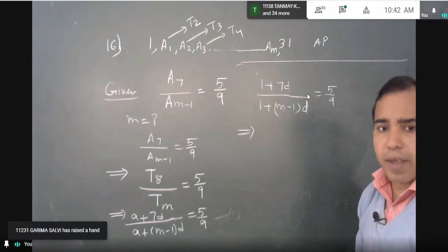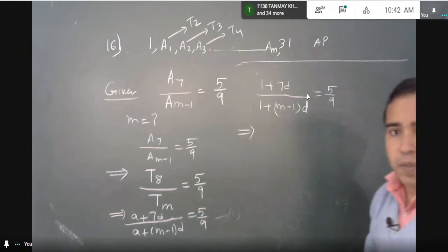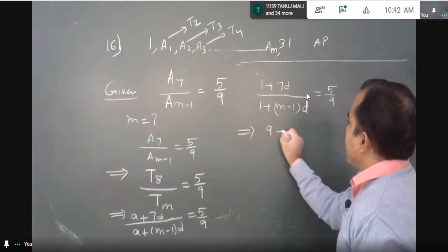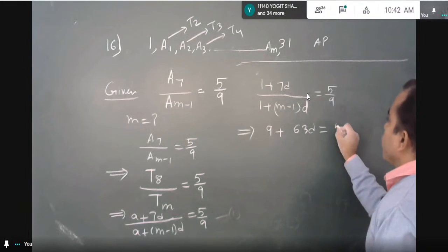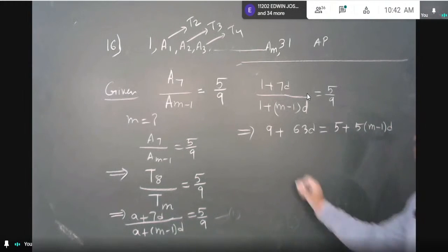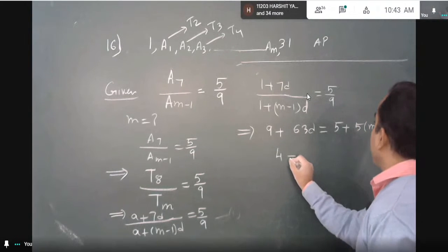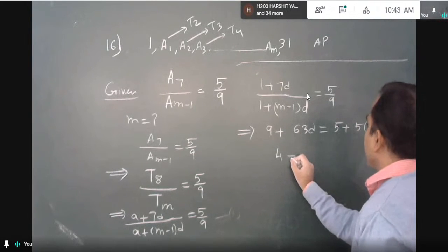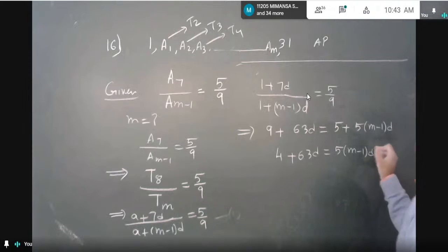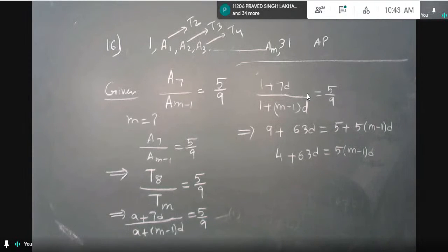So if you cross multiply, yes Garima Salvi, you want to say something? Garima, you raised hand, anything? 9 plus 63d is equal to 5 plus 5 into m minus 1 into d. So 4 plus 63d is equal to 5 into m minus 1 into d. D, what should be d? This is equation 1, right? What can I do, I am leaving it as it is.